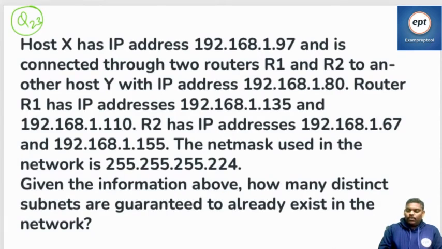Router R1 has an IP address, router R2 also has an IP address. The net mask used in the network is 255.255.255.0. Given the information above, how many distinct subnets are guaranteed to already exist in the network?